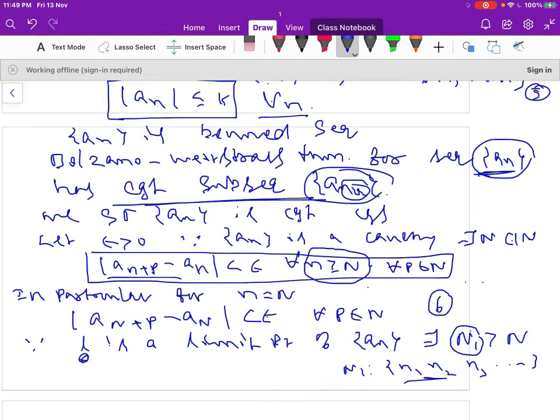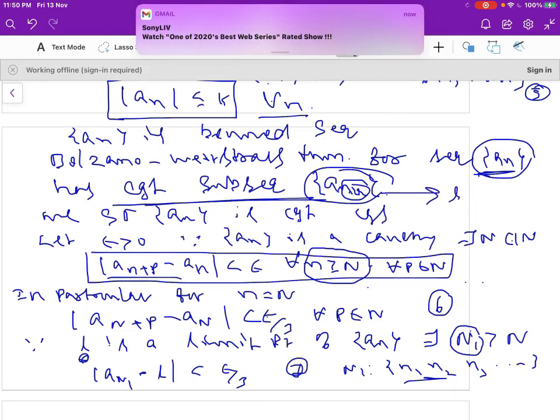Okay, so therefore now modulus of a_n1 minus l is less than epsilon by 3. This is equation number 7. So n1 is a member of the subsequence a_nk, so therefore the index of the subsequence a_nk. Therefore a_n1 minus l is less than epsilon by 3, because the subsequence converges to l.